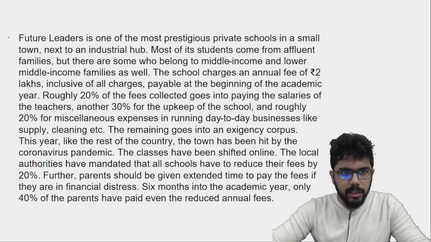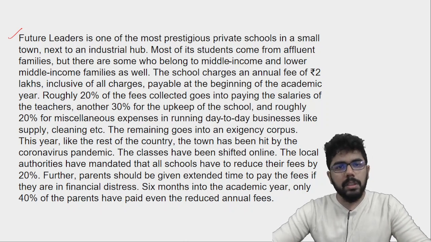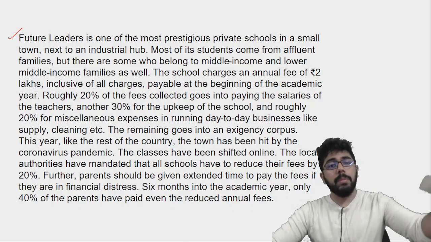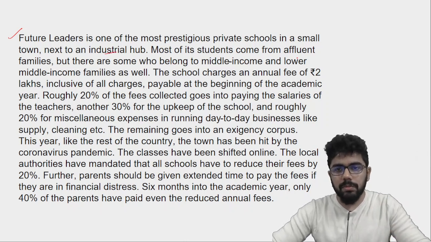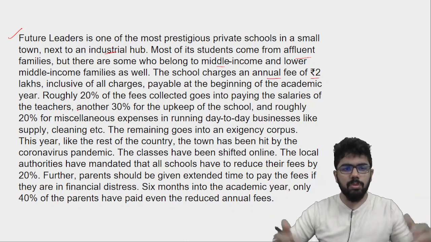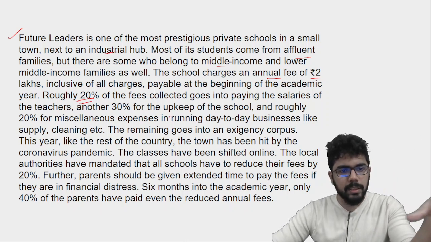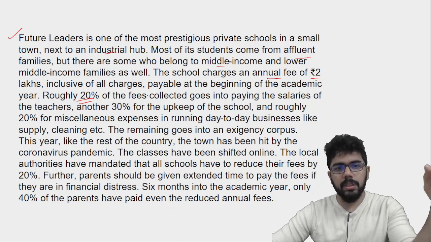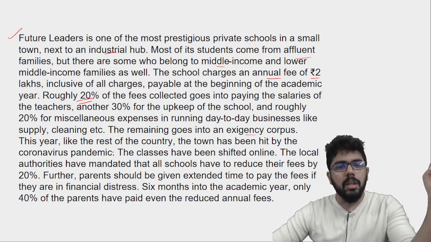This was the last set of yesterday's session, and we had discussed this case where there is a school, and due to the pandemic their revenues have been affected. The area is an industrial hub, where the majority of the students come from affluent families, but there are also people from middle income and lower income groups, and the school's annual fee is 2 lakhs. Fee allocation: 20% to pay the salaries, 30% to upkeep the school, roughly 20% miscellaneous expenses and all, and the remaining goes to an exigency corpus.